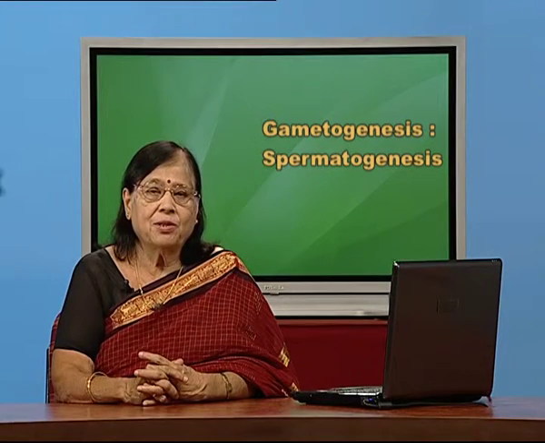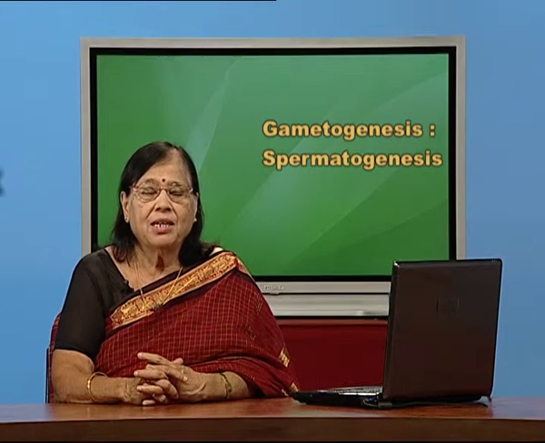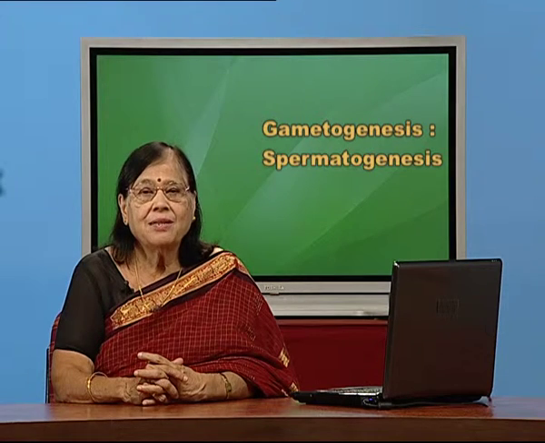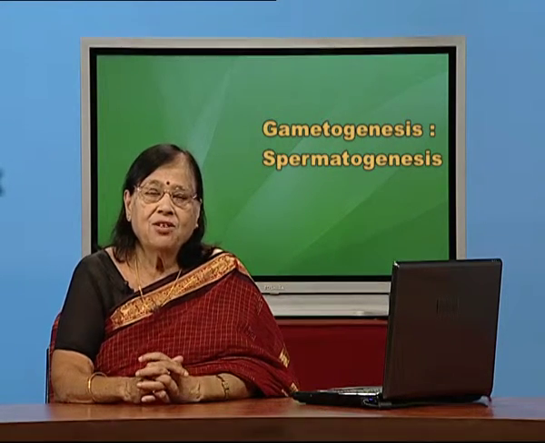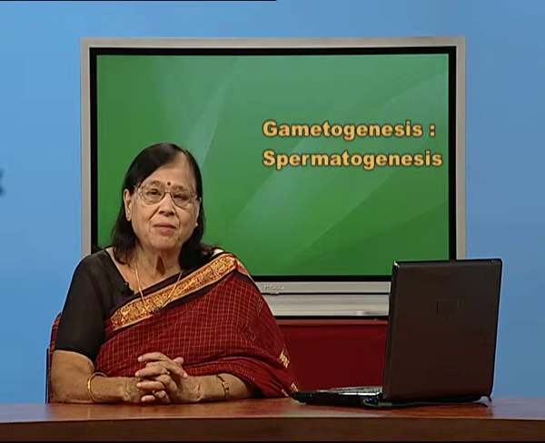During this process, the spermatogonia needed energy, nutrition and support, and that was provided by Sertoli cells, which are present in the seminiferous tubule. Try to visualize that this spermatogonia was present in the seminiferous tubule.